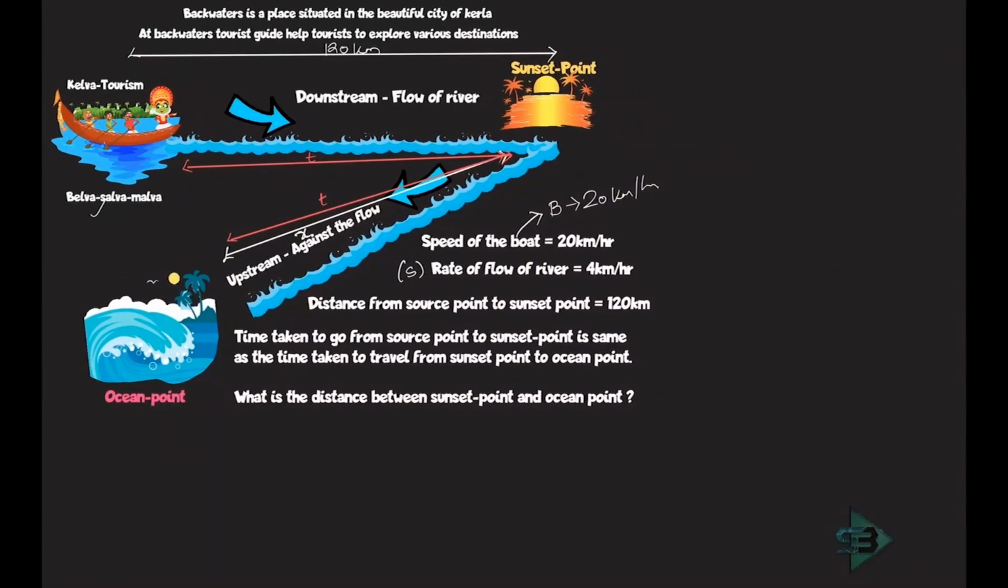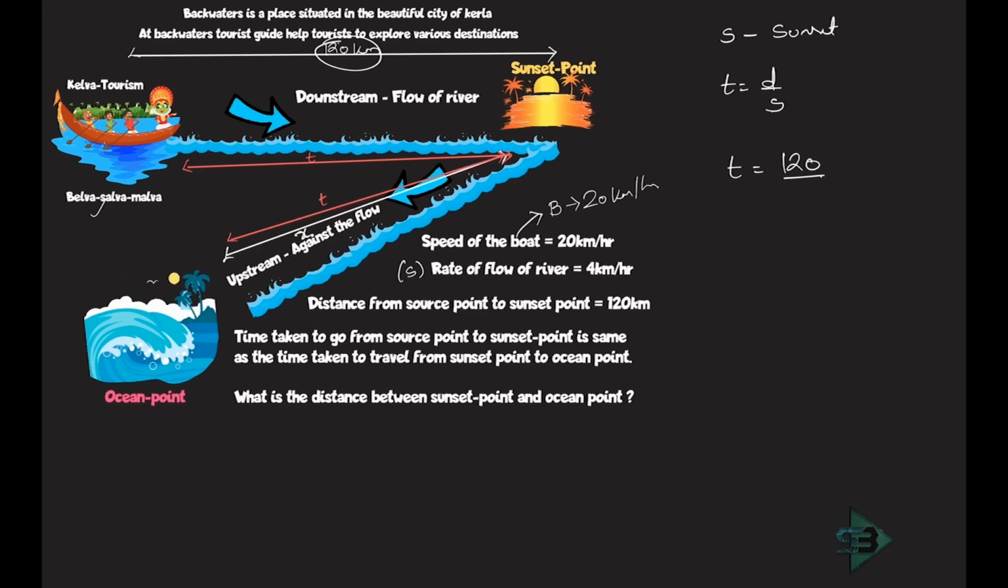So let's start with what all we know right now. I know that the time taken to travel from source to the sunset point will be equal to what? As we have studied in trains, time is equal to distance upon speed. Now what is the distance traveled in this case? What is the distance from the source point to the sunset point? So time is equal to distance, which is nothing but 120 kilometers given to me, upon what will I put here? Upon speed. What is the speed of the boat?